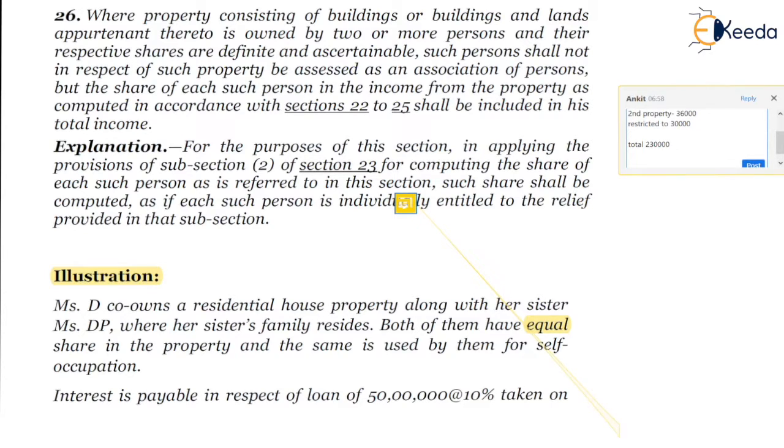However, since both the interest incomes are related to SOP property, the total interest eligible is 2 lakhs in the financial year 19-20 for Miss D. And for Miss DP, the interest amount is 2,50,000 for the first property, and it will be restricted to 2 lakhs since the same is also on SOP property.